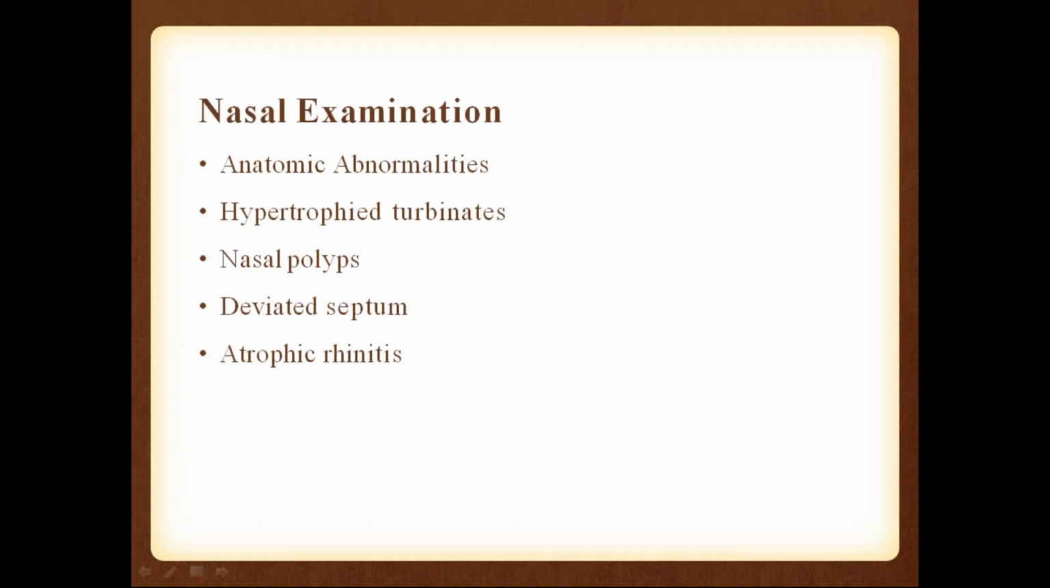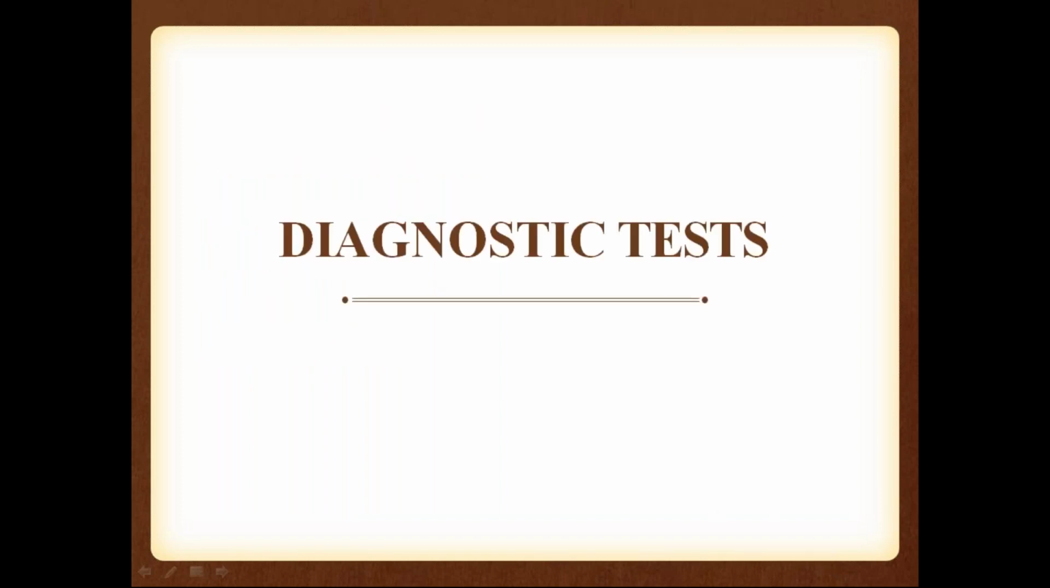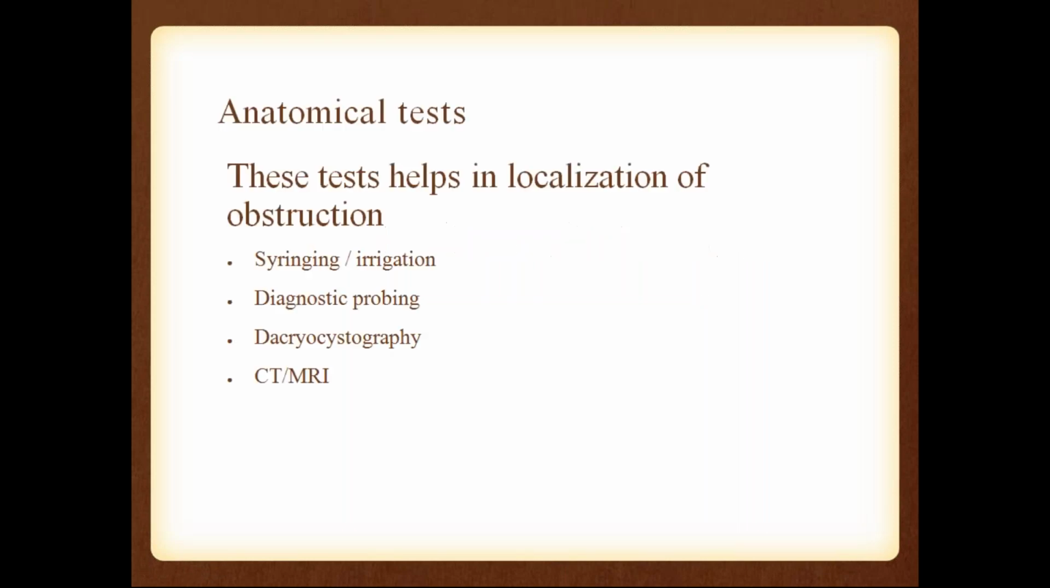Now following the slit lamp examination, we have to go with the nasal examination. I told you previously that DNS is one of the most common causes of epiphora. We have to see any anatomic abnormalities, any hypertrophy, any nasal polyp, deviated septum and atrophic rhinitis. So this is all the examination we have to do prior to going with diagnostic tests.